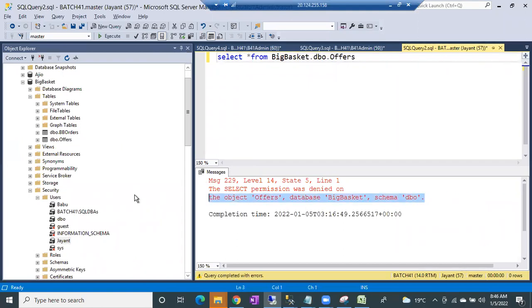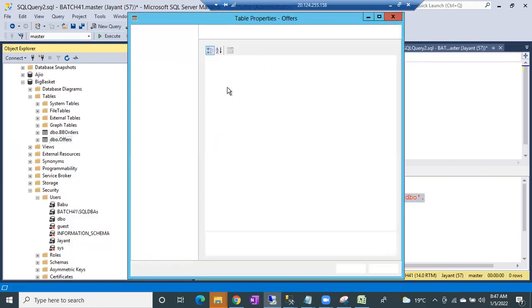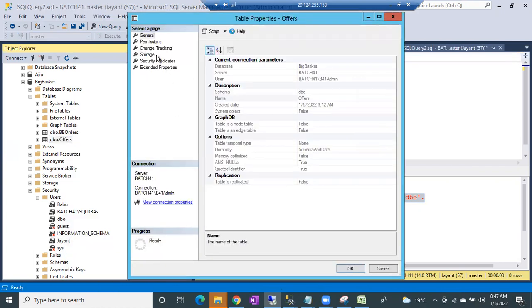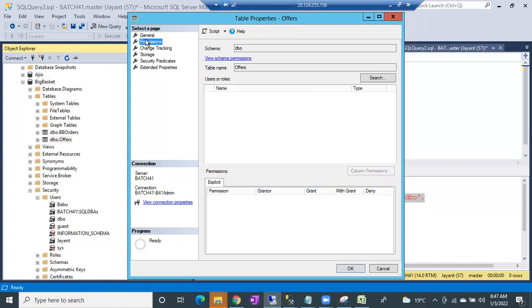If you want to give access on offers, there is one more way, a second way. Go to the table properties. This is my table, go to the properties of the table. Now what is the securable? Go to the security, second page, permissions. Now to whom do we have to search? As this is a table, you have to search for a user.